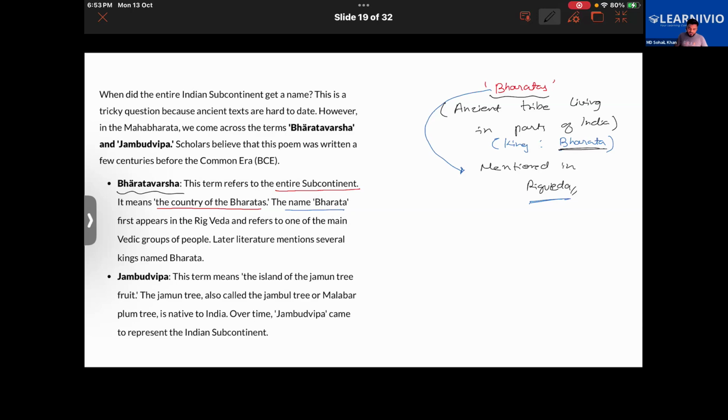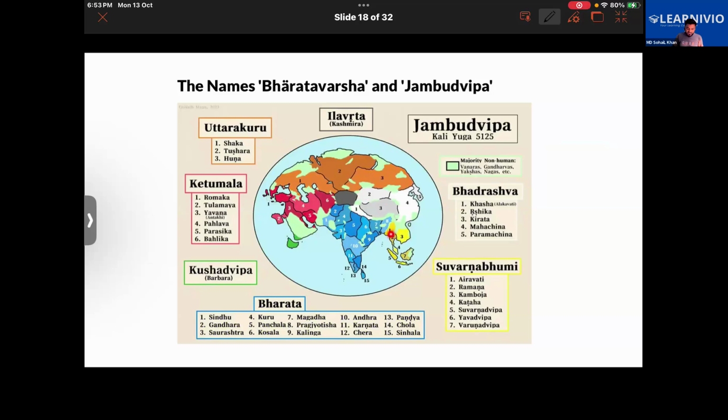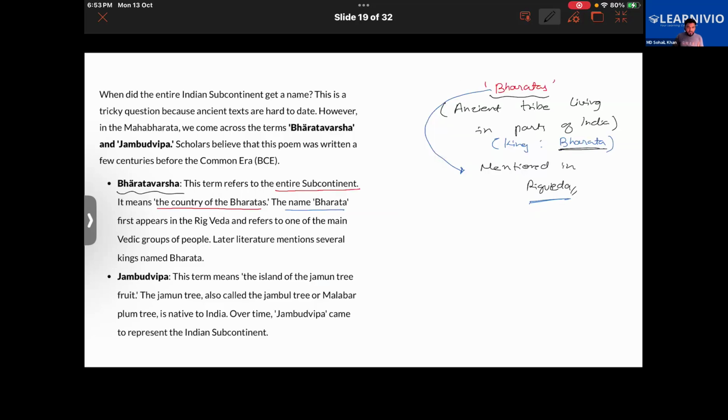So we had this question: when did the Indian subcontinent get a name? This is a tricky question because ancient texts are hard to date. Whatever very old books we have found, it is very difficult to find out exactly when that book was written. However, in the Mahabharata, we come across two different terms, Bharatavarsha and Jambudvipa. Just now we have learned that Bharatavarsha refers to the entire Indian subcontinent that we see. And then there's Jambudvipa also.